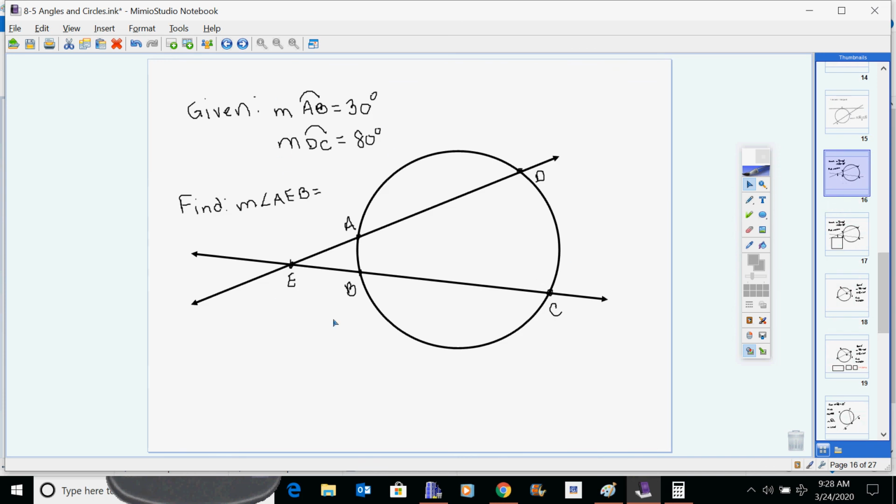So here, if I have this one, let's do our first problem with it. We have a secant and a secant and they're intersecting outside the circle and we're trying to find our little angle here. This would be like our angle 1. We have the measure of arc AB equaling 30, the measure of arc DC equaling 80.